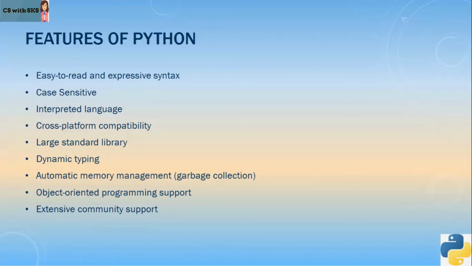Large standard libraries, so many ready-to-use modules are there. Dynamic typing, automated memory management, it's object-oriented programming, and extensive community support. As and when we'll progress further into the language, you will understand why and how these features are there in Python language.